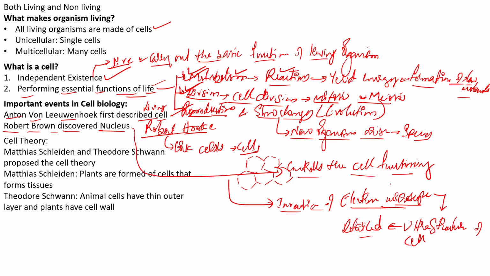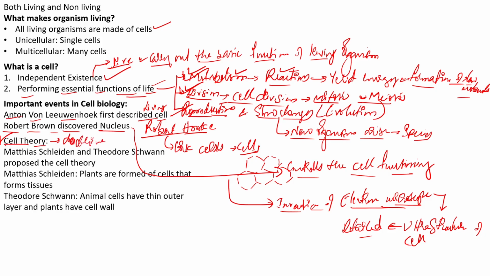So now we can start our discussion on one important concept in cell biology, which is a famous theory called the cell theory. It is the doctrine. We also call it what? A doctrine.